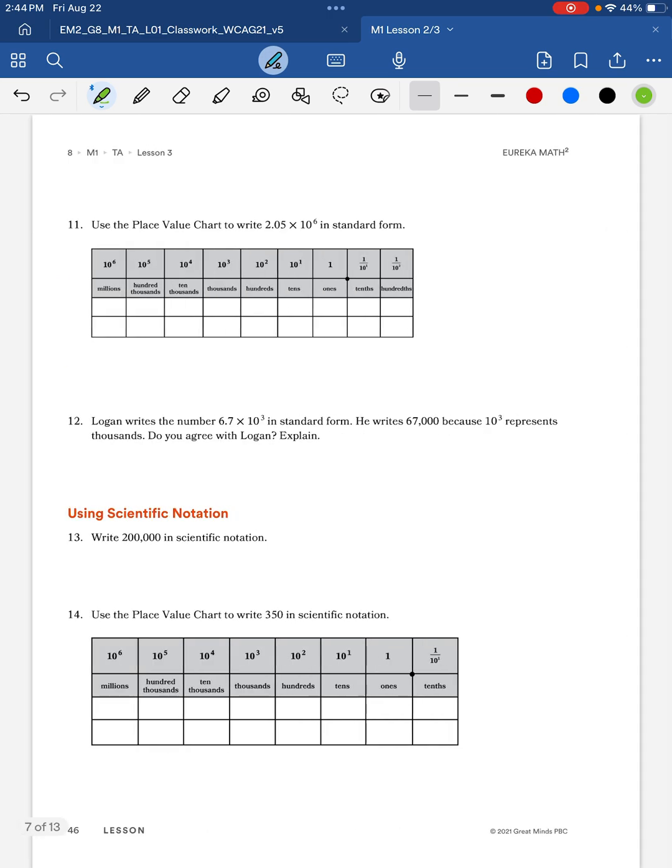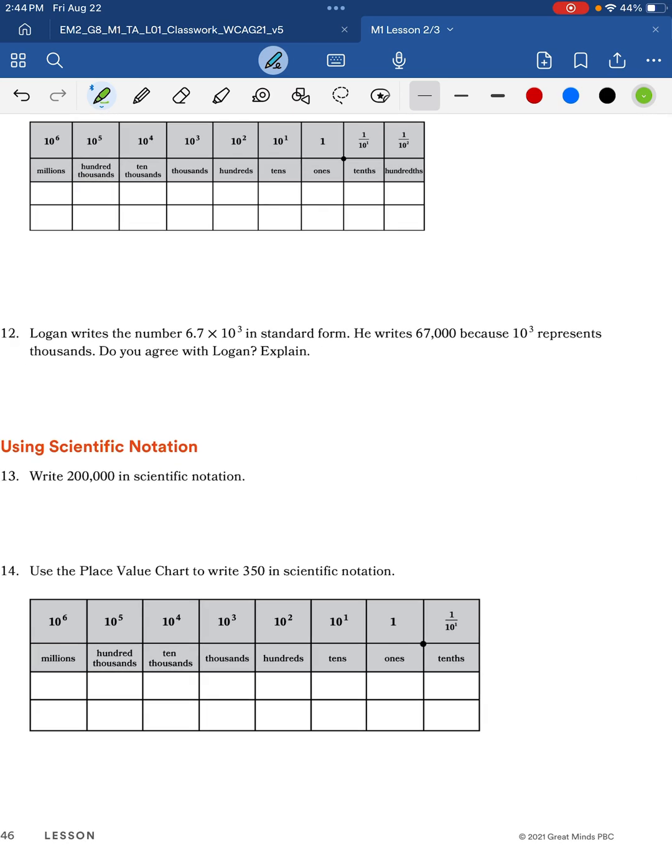And then let's look at number 12. Number 12 says, Logan writes the number 6.7 times 10 to the third in standard form. He writes 67,000 because 10 to the third represents thousands. Do you agree with Logan? So do you agree or disagree with Logan?